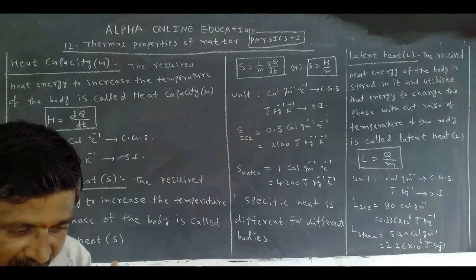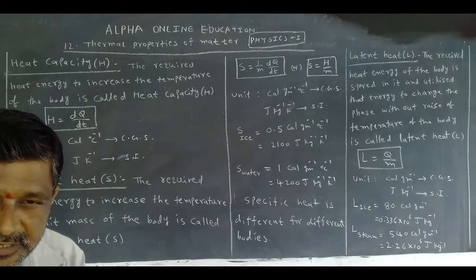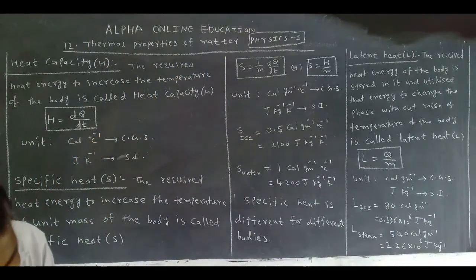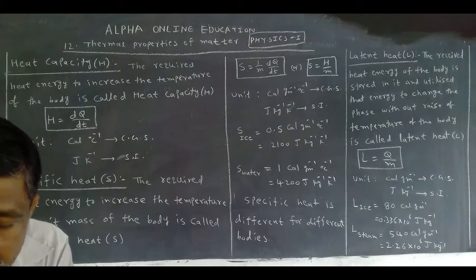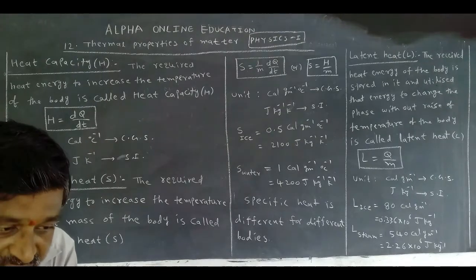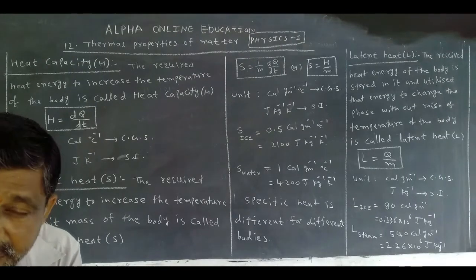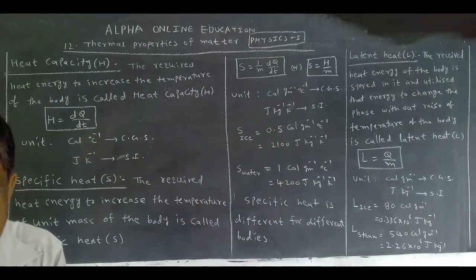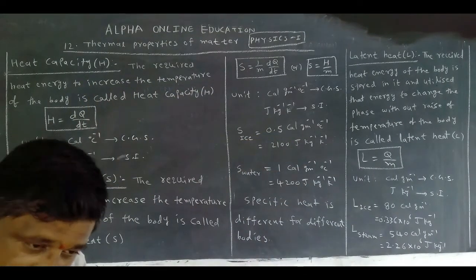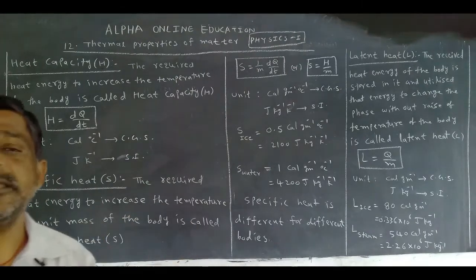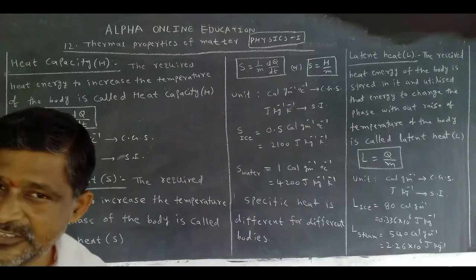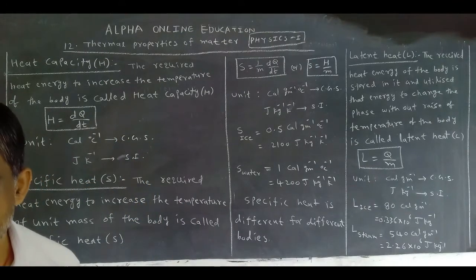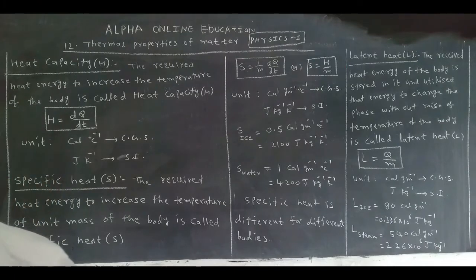Even when all the ice is converted to water, its temperature does not increase, though heat energy is received. Ice receives the heat energy, but the temperature does not increase till it converts into water. At that time it stores the energy. That energy is called latent heat.